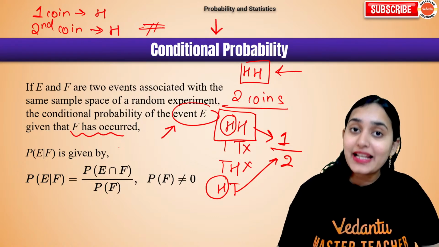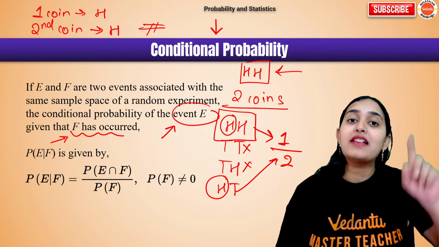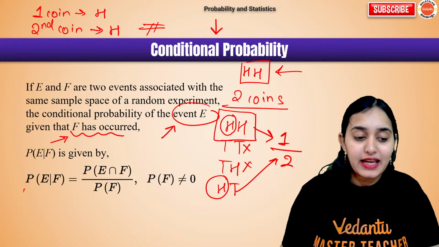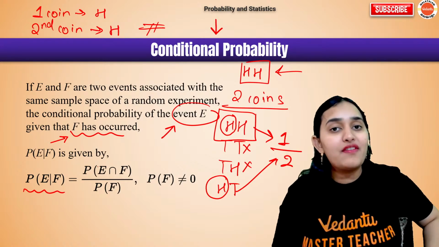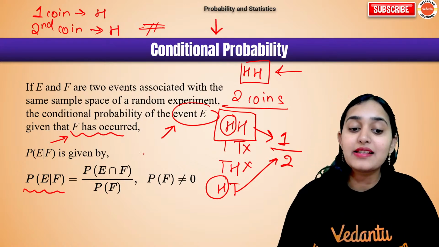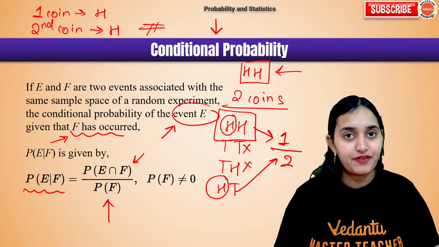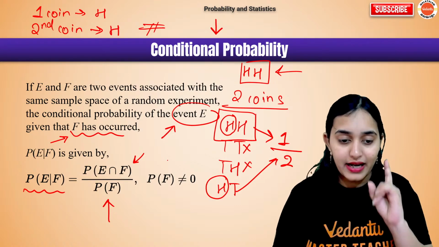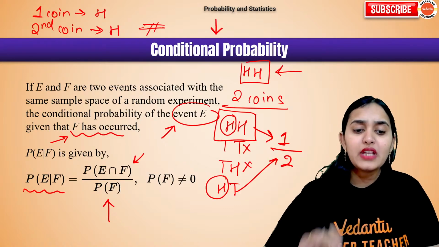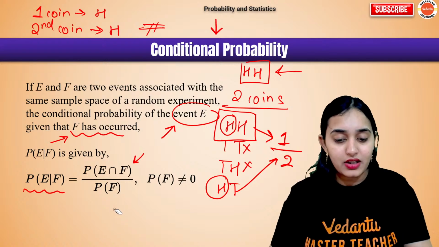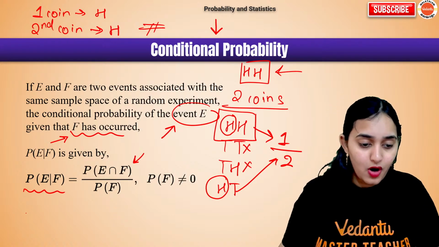Happening of event E when event F has already happened. Understood? We denote it like this: P(E given F). The formula is probability of E intersection F upon probability of F. Remember this formula, it is important. Now, one more formula is important, which is related to intersection. Please note down this formula.